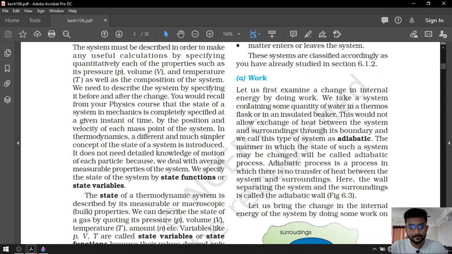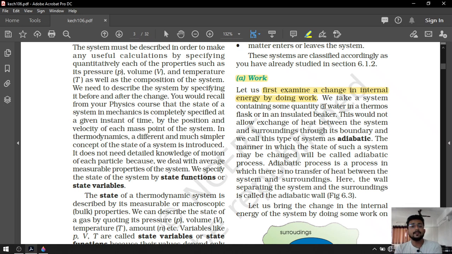Let's do this. Effect of work on the internal energy. Okay. Now, before we start, let me tell you that we first examine the change in internal energy by doing work. We are going to exchange work. Matter and heat will not be exchanged.